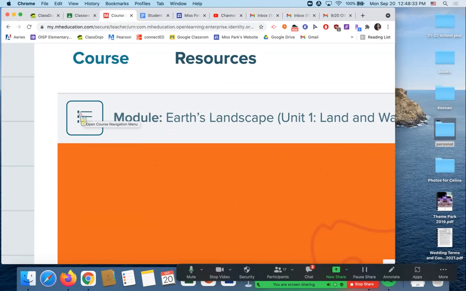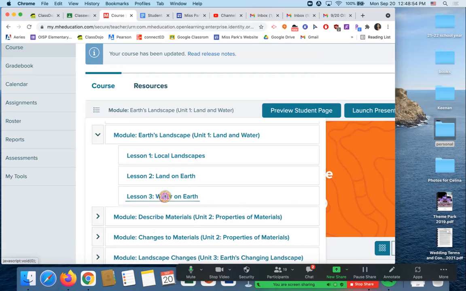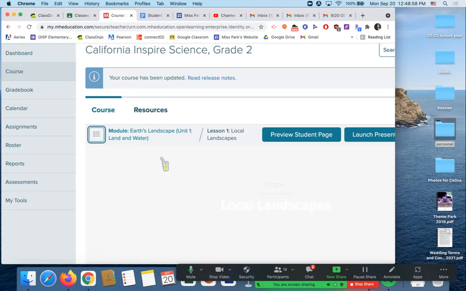It kind of looks like a notebook. Like it has the spirals or like the bullets and then the lines. So I call it a notebook. Or it kind of looks like 3 exclamation marks sideways. If you click on that, then it's going to open up to those lessons. So we're going to click on Lesson 1, Local Landscapes.